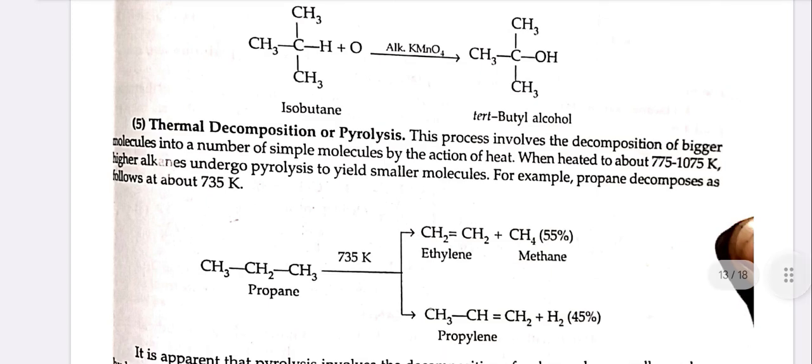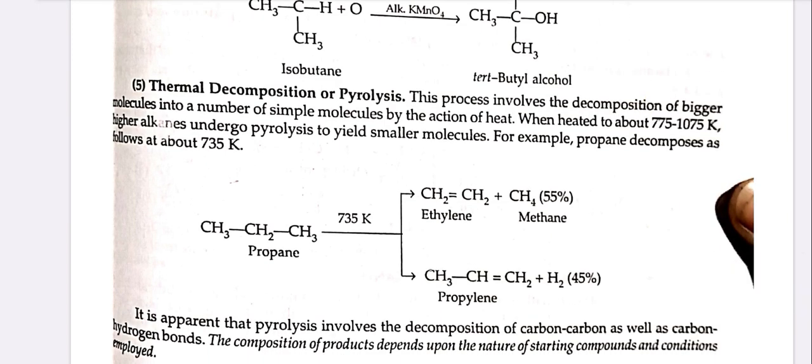Thermal decomposition or pyrolysis. This process involves the decomposition of bigger molecules into a smaller number of simple molecules by the action of heat. When heated up to 775 to 975 Kelvin, higher alkanes undergo pyrolysis to yield smaller molecules. For example, propane decomposes as follows at about 735 Kelvin. Propane gives ethylene plus methane 55% or propylene plus hydrogen 45%.